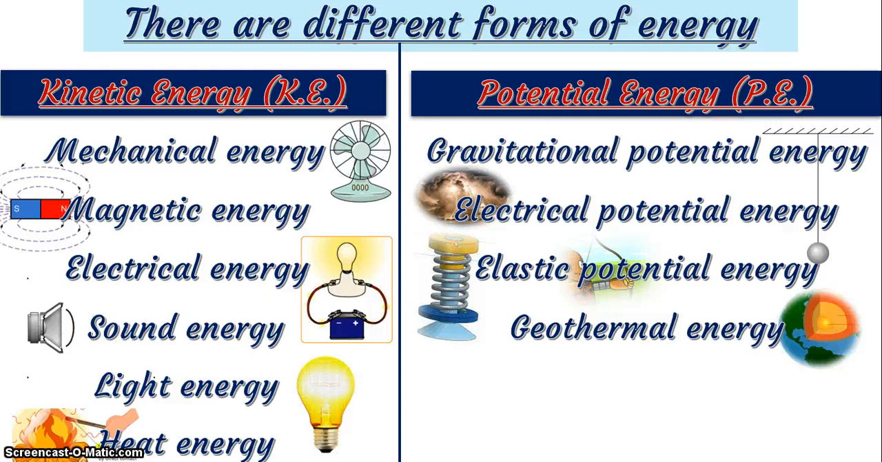Down there in the earth, do you know it is very hot? It's as hot as 6,000 degrees Celsius. Okay, down there, when you go through the layers of the earth, the crust, the mantle, the outer core, and the inner core, the inner core is as hot as 6,000 degrees Celsius. So as you go down the earth crust, you have the geothermal energy, energy stored in the earth.